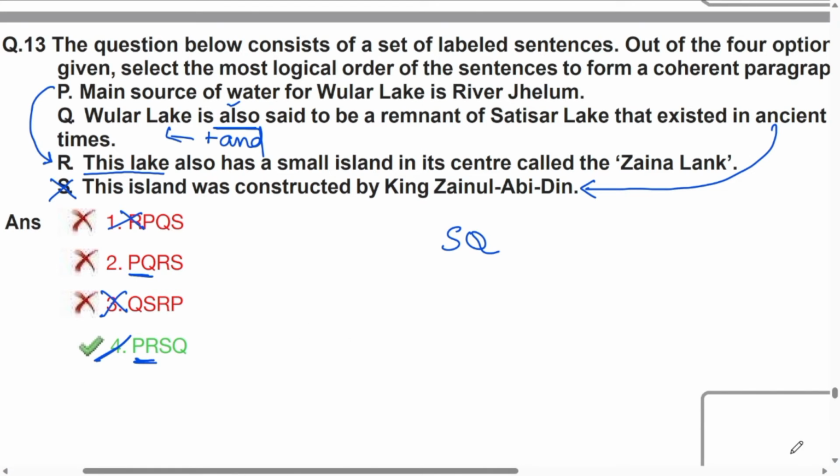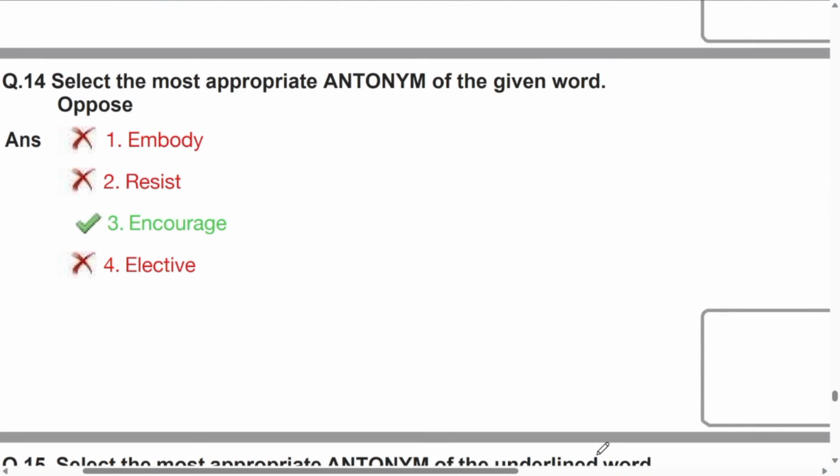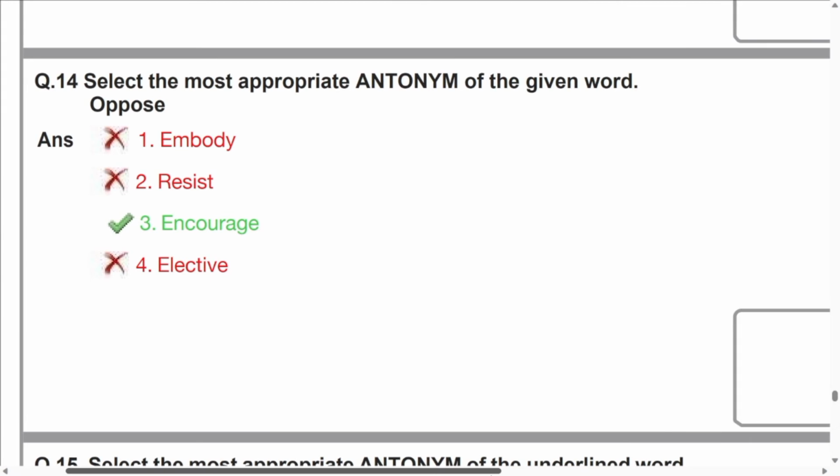Next, let us move to question number 14. Select the most appropriate antonym of the given word. What is the word given here? Oppose. Oppose is already a negative word and the antonym must be a positive word. Clear? So look at the words that are given. Embody is to unite something, merge or add something. This is a positive word. Resist is to stop. This is a negative word. Again, eliminate. Elective, which can be elected, is a positive word but not related. So, oppose, embody, encourage. Which can be the opposite word here? The opposite of oppose is nothing but encourage.